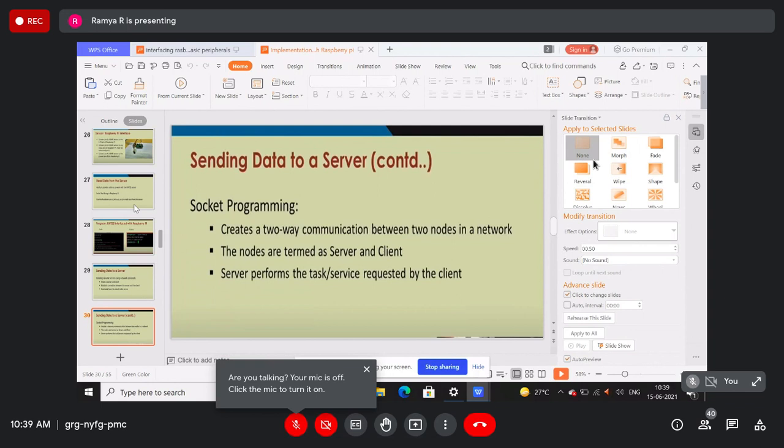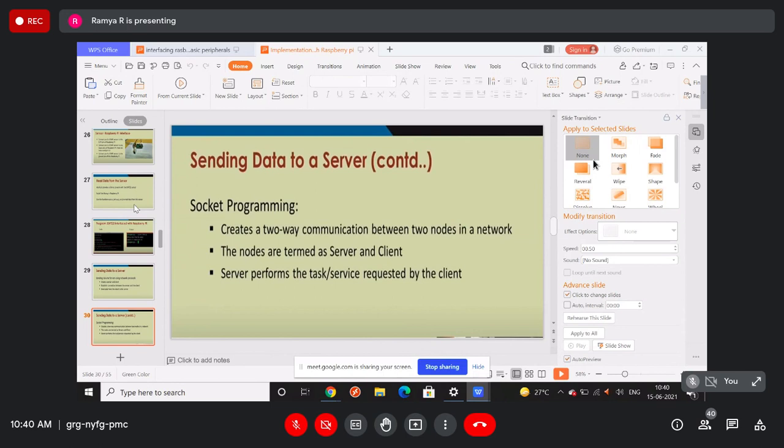Before, we were working with the sensor readings and managing the temperature and all. Later we discussed that the data the sensor has taken, in this implementation of IoT, we are taking to the server and storing in the server, meaning the local machine. So with the help of the Raspberry Pi, we are taking the data from the sensor and storing it in the server. So all those things we worked on.